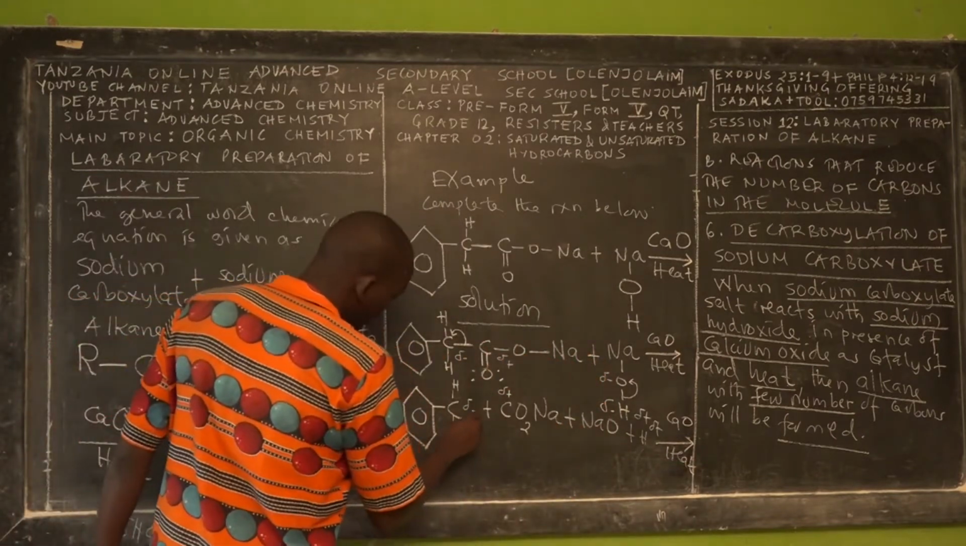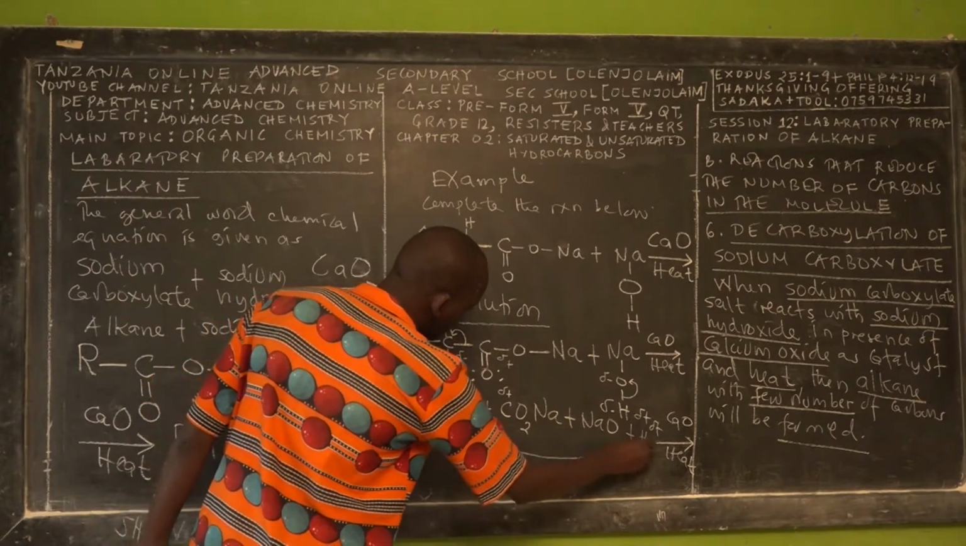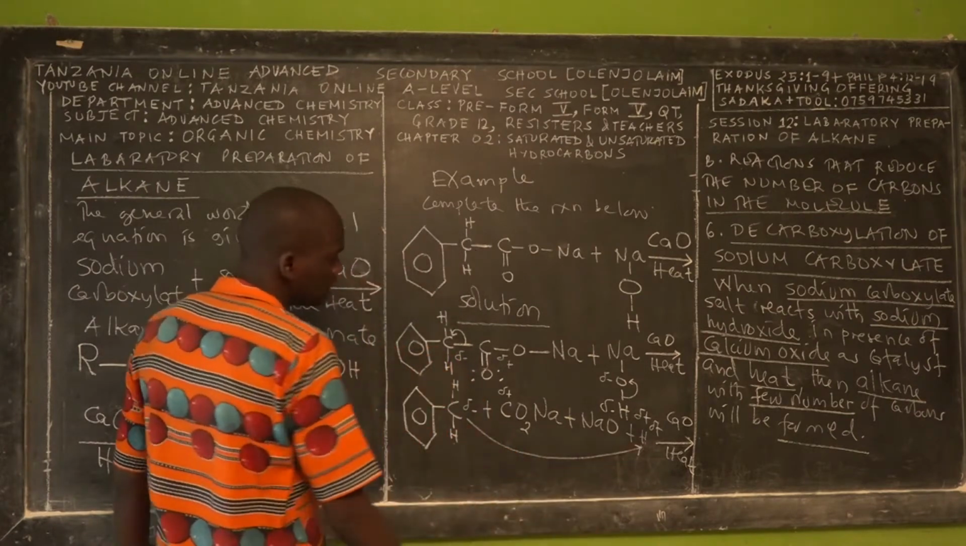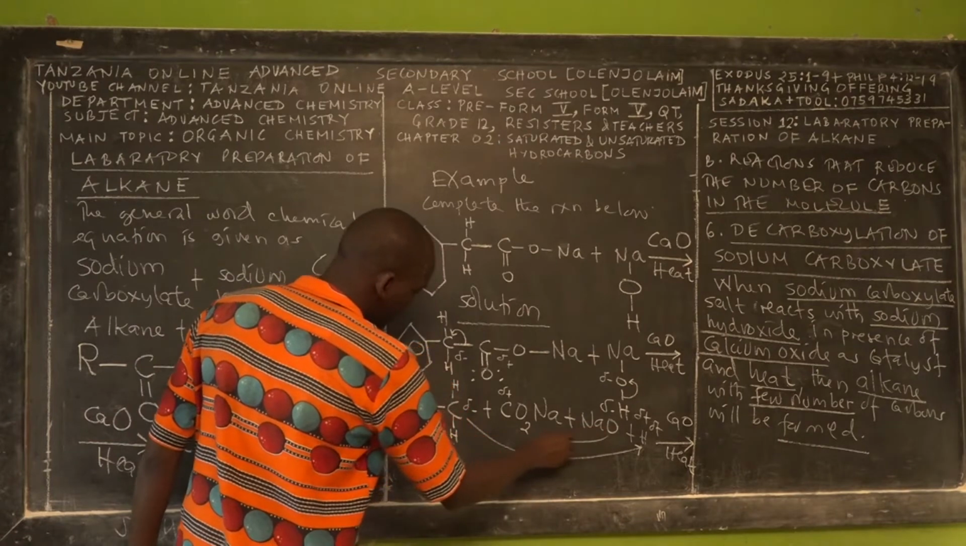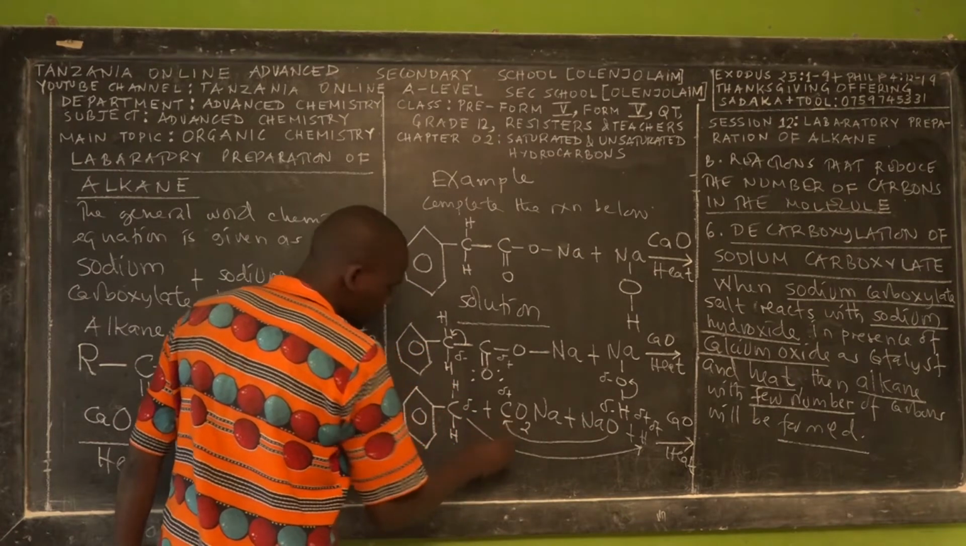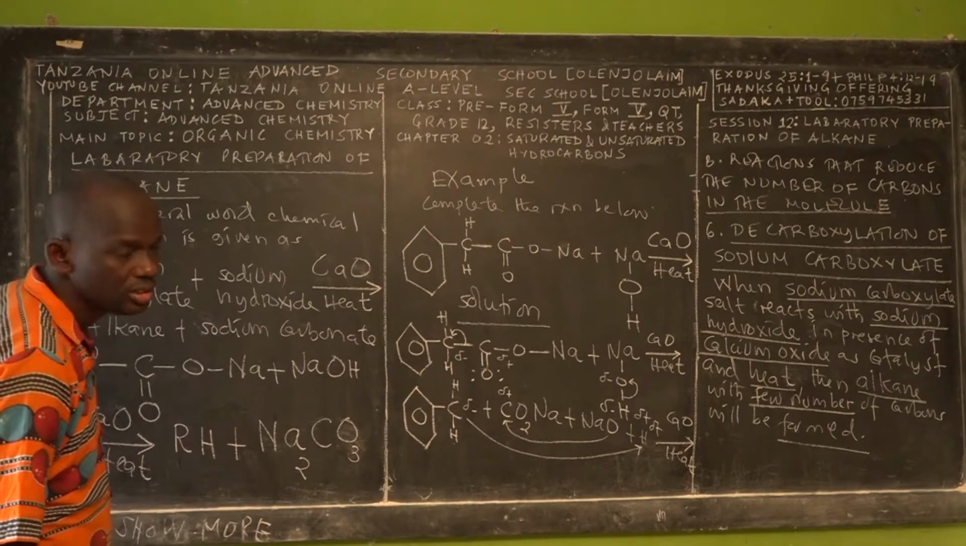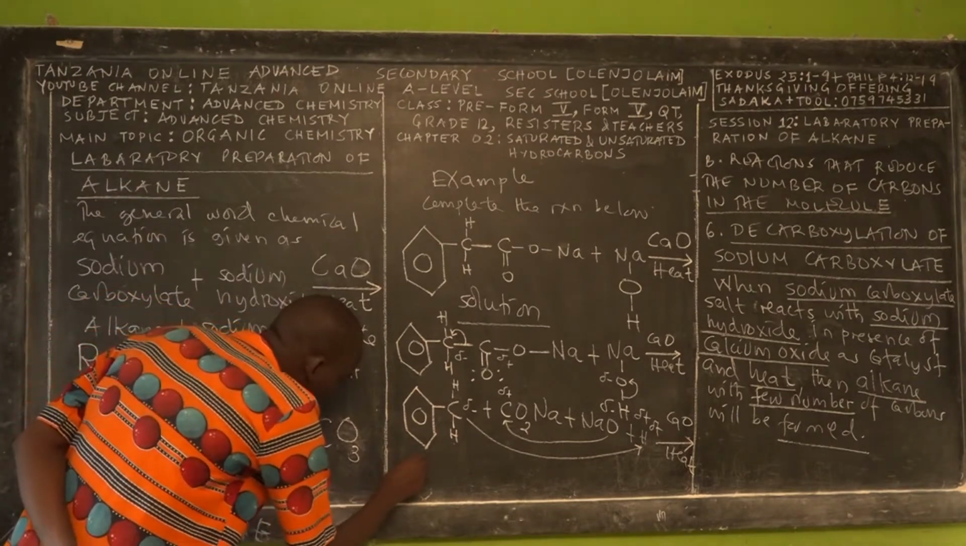So this means that the nucleophile will react with the electrophile to form a new bond. And this nucleophile will react with this electrophile to form a new bond. Right? So the end product now is this guy.